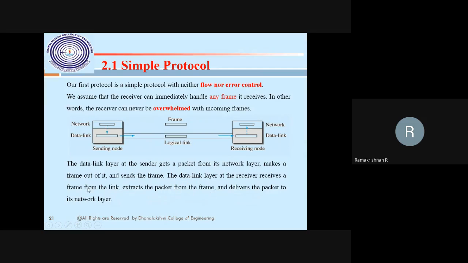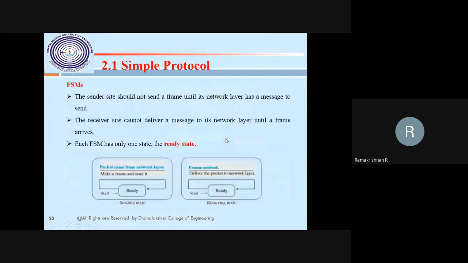So here the data link receiver receives the frame, extracts the packet from the frame, and delivers the packet to the network layer, right? Because this is a destination node. Here the data link layer sends the packet to the network layer, that is for the sender side. This is for the network layer, we are receiving the data. This may be a producer, this may be a consumer. Sending is high but receiving is low, then what will happen? It's not overwhelmed, logically only the frame will be moved. How much capacity there is to receive, that much. Other than that, it will be discarded. This is a state.